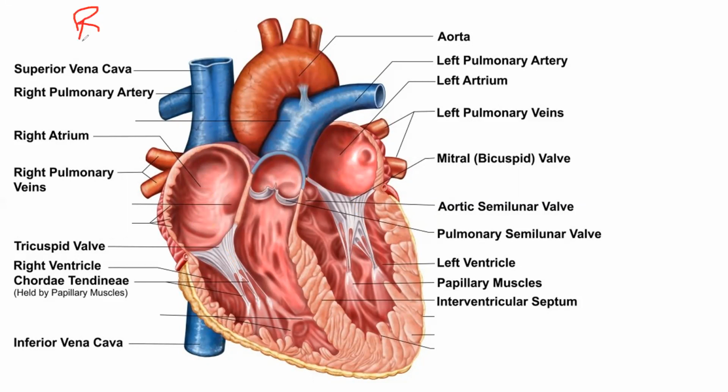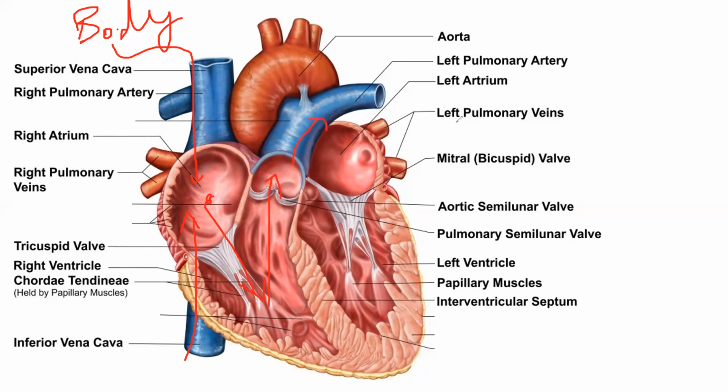So imagine this is body, that is different parts of the body. So from body, deoxygenated blood enters in the right atrium. From the superior vena cava, from the upper part of the body, deoxygenated blood is brought by superior vena cava. From the lower part of the body, deoxygenated blood is brought by inferior vena cava. Now this blood is then pumped to the neighboring chamber, that is right ventricle. When right ventricle contracts, blood enters in pulmonary artery.